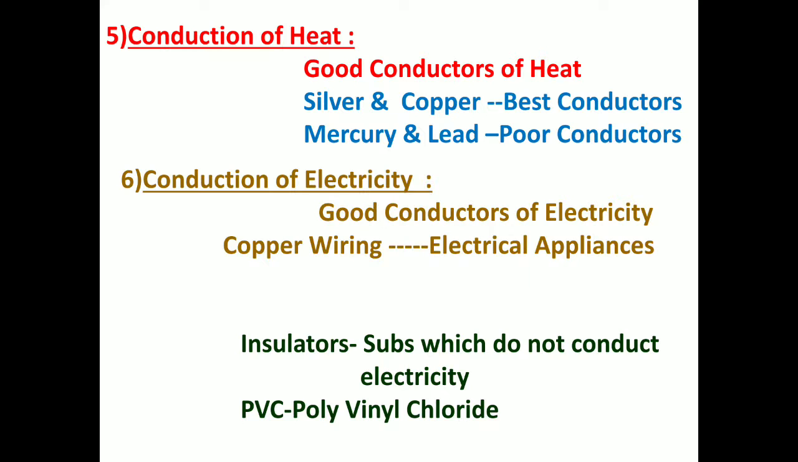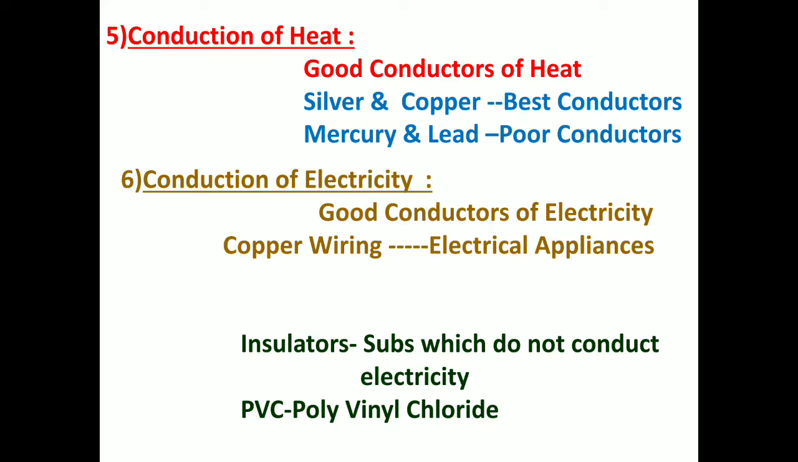Now children, as a little extra knowledge, the substances which do not conduct electricity are called insulators. Examples: wood, rubber, and PVC. What is PVC? Polyvinyl chloride. Our textbook has this full form, so we will learn and keep it. PVC is the coating around the wire. Electrical wire has a plastic coating, so it is called PVC, polyvinyl chloride. So they are insulators. The substances which conduct electricity are conductors; those which do not are insulators.